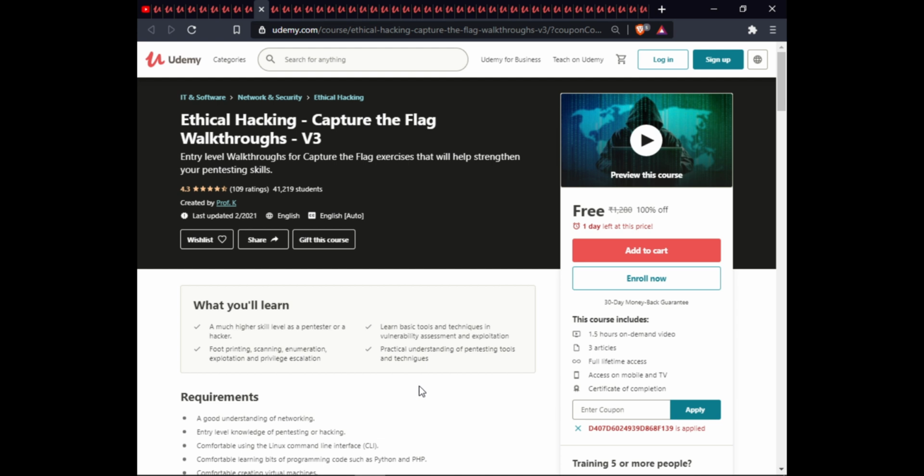The next course is Ethical Hacking Capture the Flag Walkthrough. In this course, you will learn a much higher skill level as a pen tester or hacker, learn the basic tools and techniques for vulnerability assessment and exploitation, footprinting, scanning, enumeration, exploitation and privilege escalation, and a practical understanding of penetration tools and techniques. This course is 1.5 hours on-demand video, 3 articles, full lifetime access, exam warranty, and certification completion.